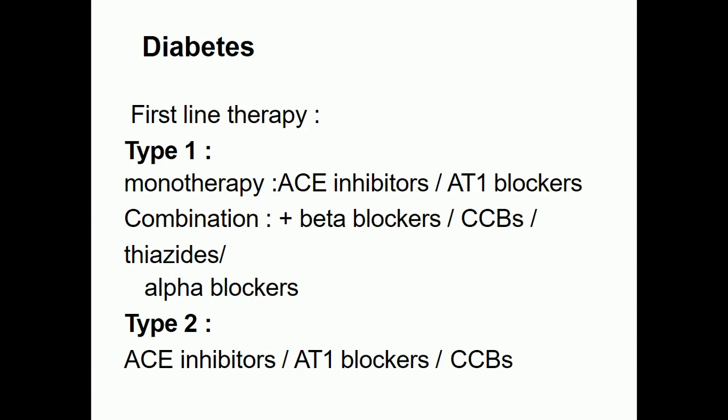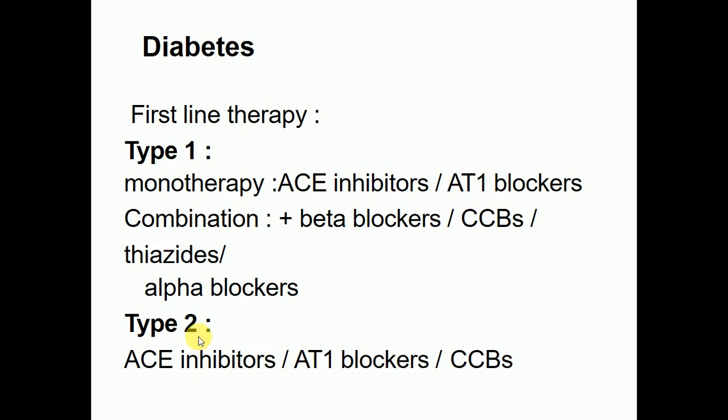Now let's suppose a patient is diabetic. In diabetes, the first line therapy, that is, in type 1 monotherapy, ACE inhibitors can be recommended, especially AT1 blockers, the angiotensin receptor blockers. They can be used in combination with beta blockers as well as calcium channel blockers, thiazides, and alpha blockers. They are used in type 1 diabetes mellitus. So in first line therapy, these drugs, ACE inhibitors, are used in monotherapy.